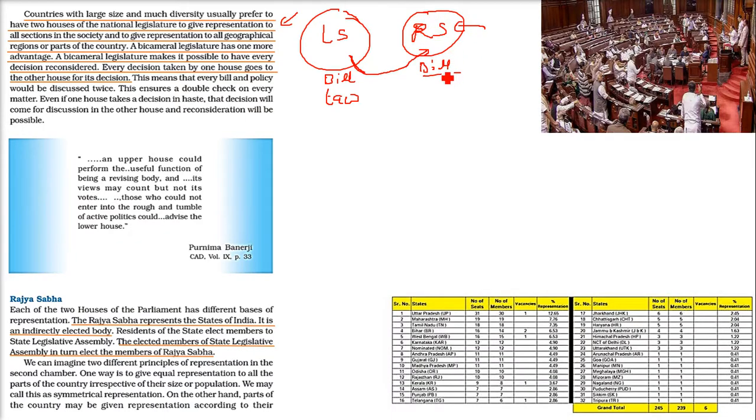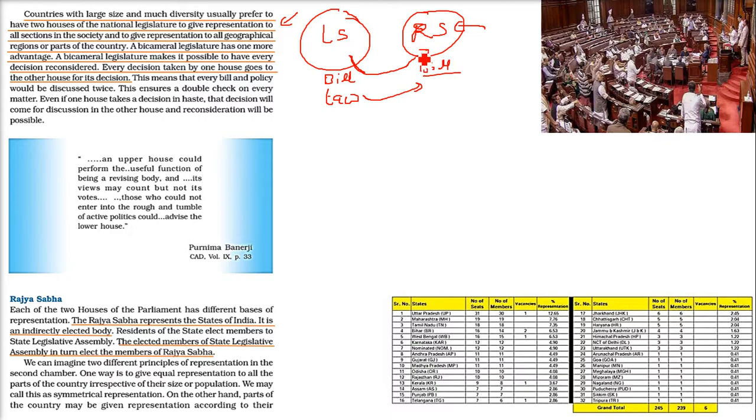If any anomaly, contradiction or problem is there, suggestions and amendments can be given. So reconsideration is possible. Every decision taken by one house goes to the other house for its decision. This is the second advantage. The first advantage is the proper representation of everyone, both federal and provincial, that is, at the state level.